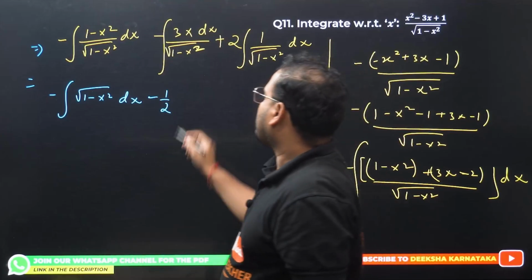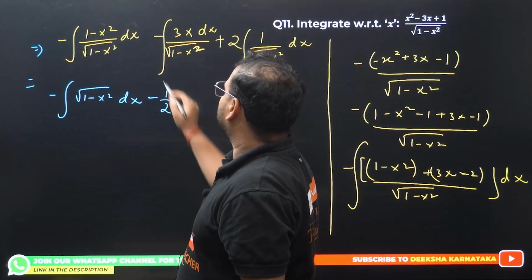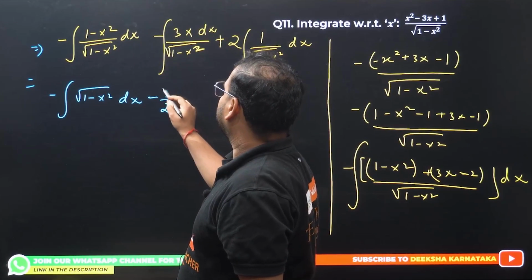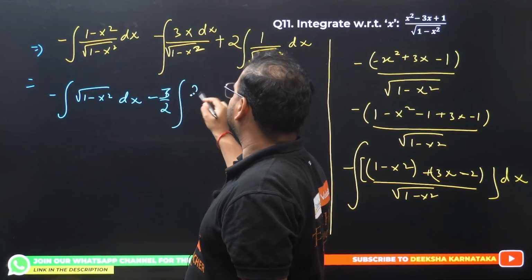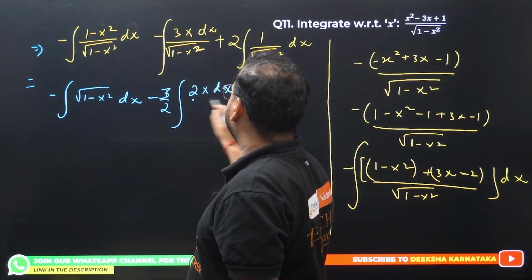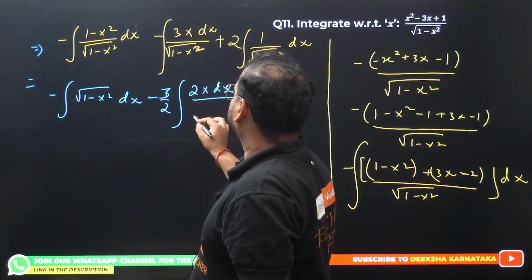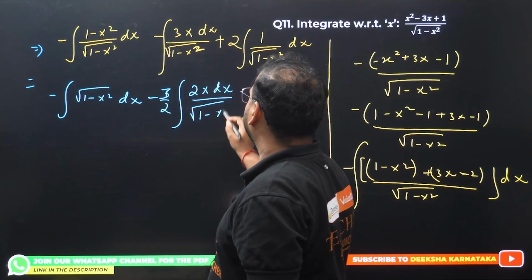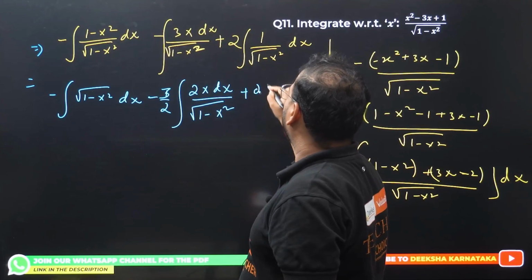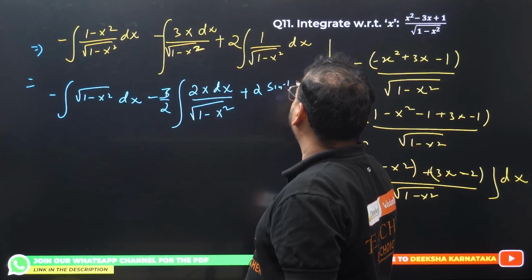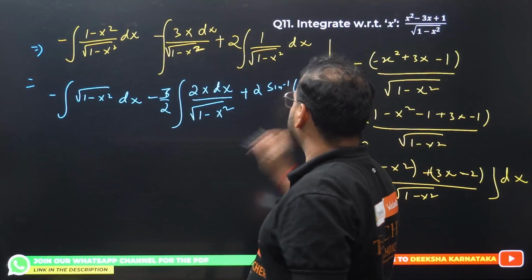1 by 2. What do I get? And write this 3 also outside. Okay, this 3 over here. And inside the integration, I write this as 2x dx. Please check what I'm getting. I'm getting this again, one more time. And this is a formula, right? Twice of sine inverse of x plus c.